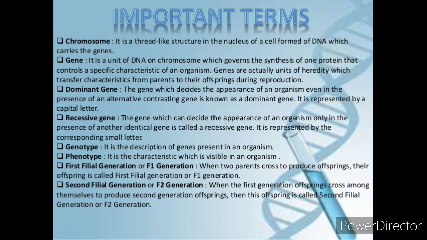A gene which can decide the appearance of an organism only in the presence of another identical gene is called a recessive gene. It is represented by a small letter. And F2 generation means when the first generation offspring cross among themselves to produce the second generation offspring, this offspring is called the second filial generation or F2 generation.